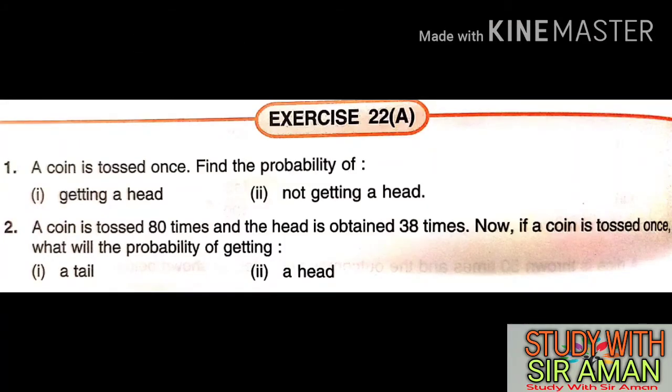Question number 2. A coin is tossed 80 times. This time the coin is tossed 80 times. Out of 80 times, head is obtained 38 times. Okay, 80 times you are tossing a coin, and in those 80 times head is coming 38 times. It means the remaining times tail is coming. Now, what is the chance? What will be the probability of getting a tail? The question is asking what is the chance that tail will come. So let us see the solution.